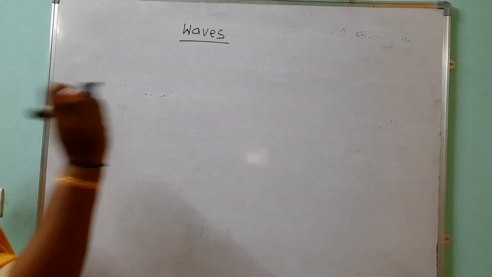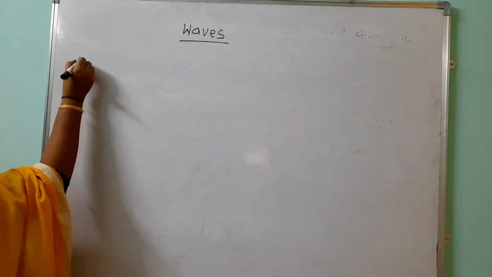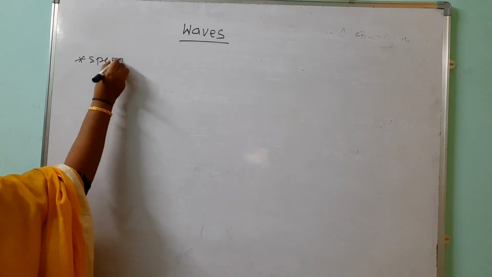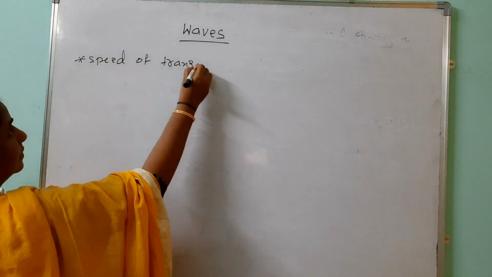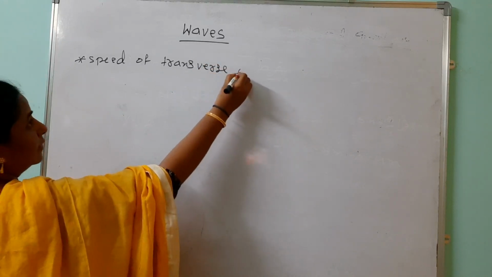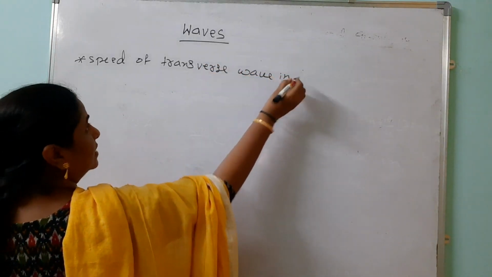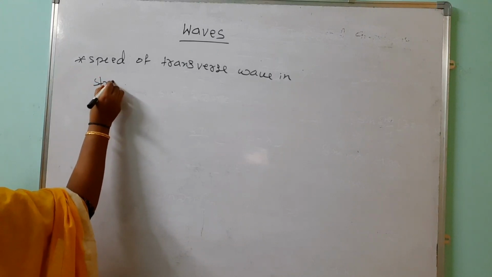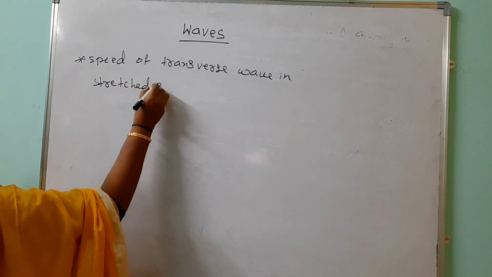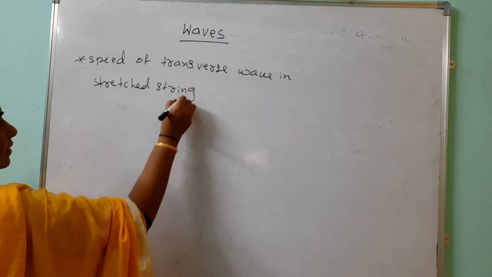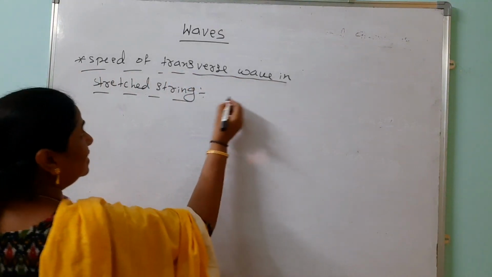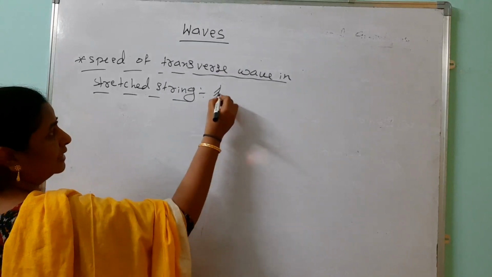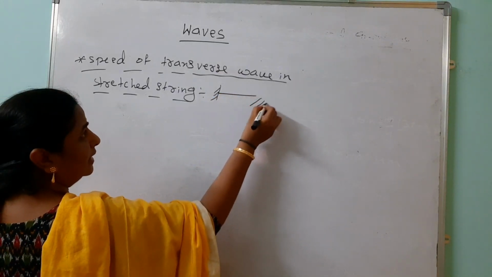But now we are going to discuss the speed of a transverse wave in a stretched string. Very, very important concept. See, for this we are taking one rigid support. This is the string, one pulley is there.